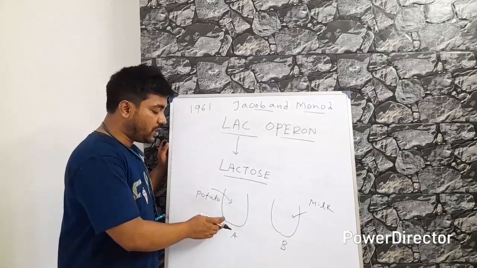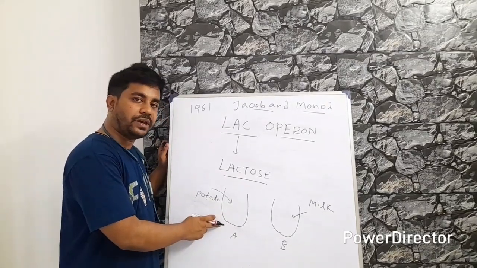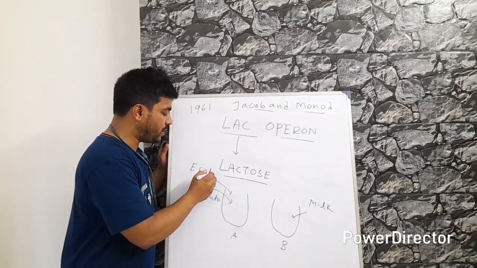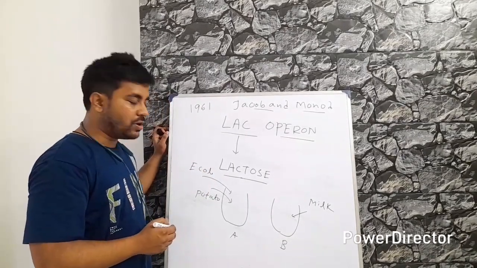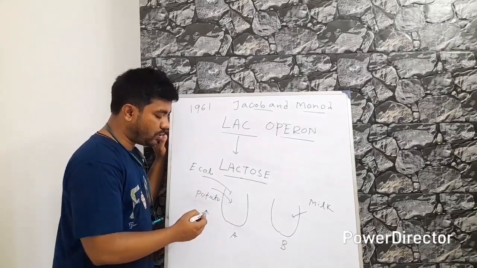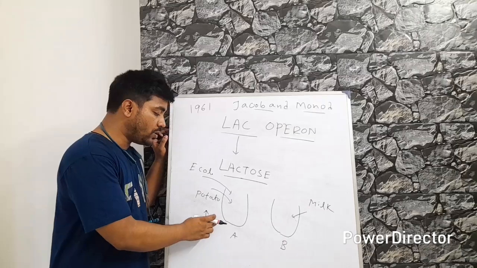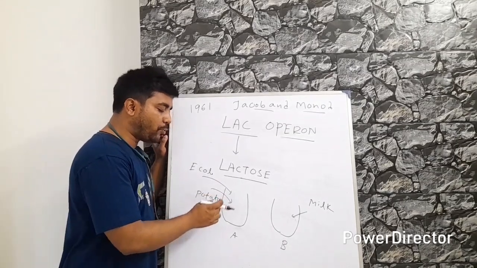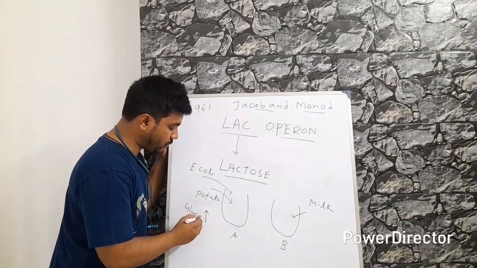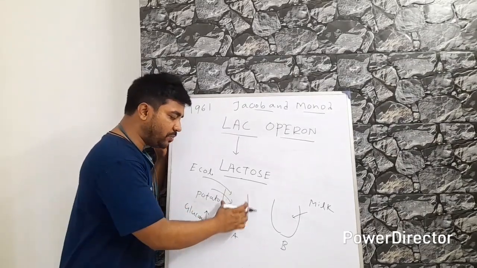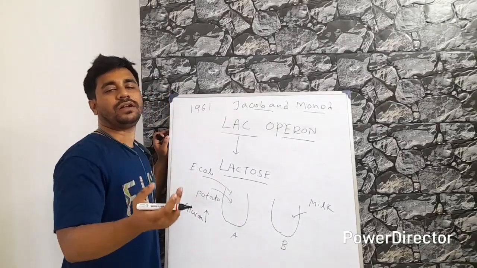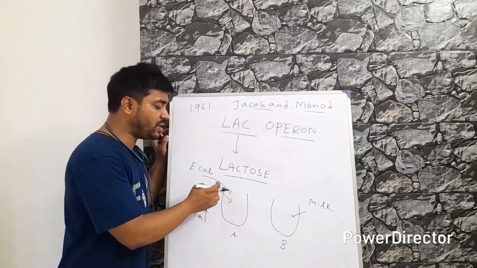In the first medium A, they also gave bacteria, suppose E. coli bacteria. They observed that the E. coli bacteria here grow rapidly. So how do they grow? We know in the potato we also have glucose, right? This medium is glucose rich, and from this glucose the bacteria get their energy. So that's why here they grow rapidly.